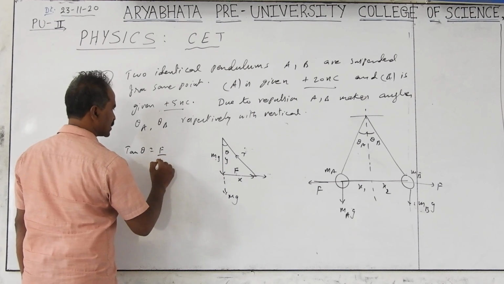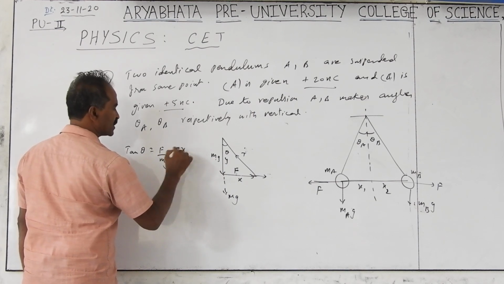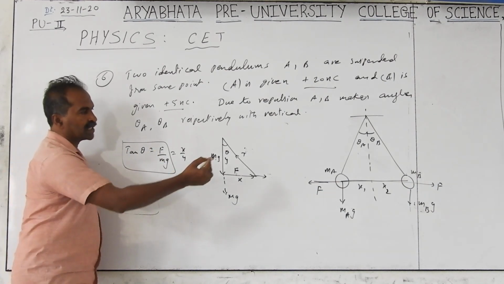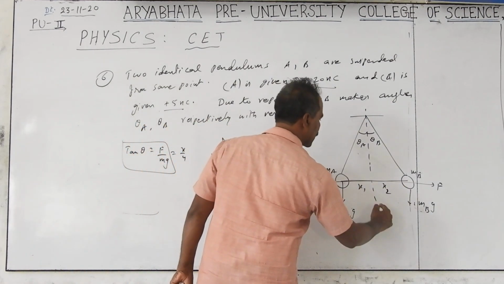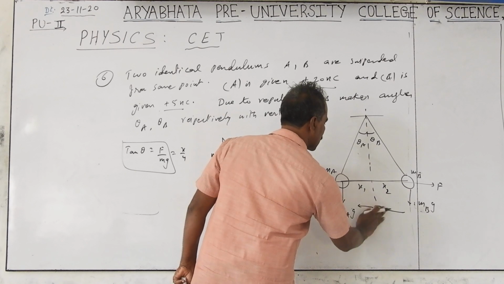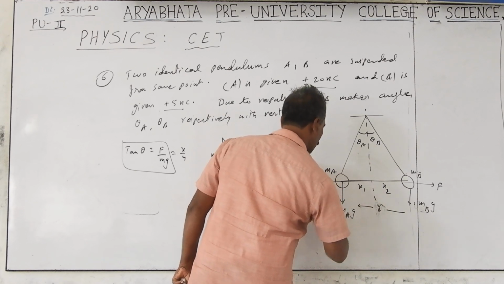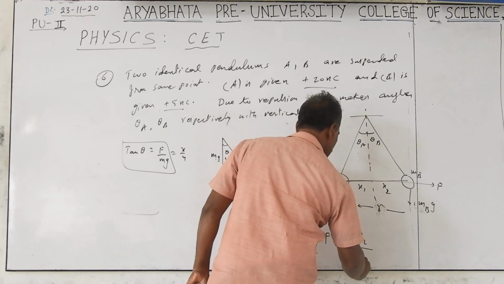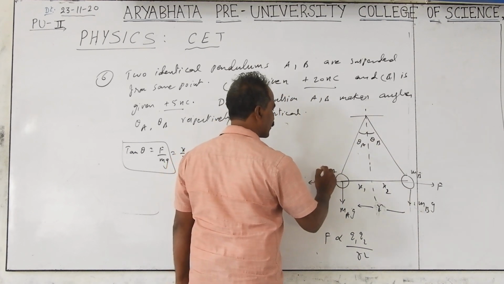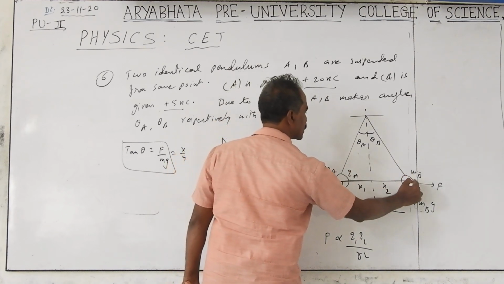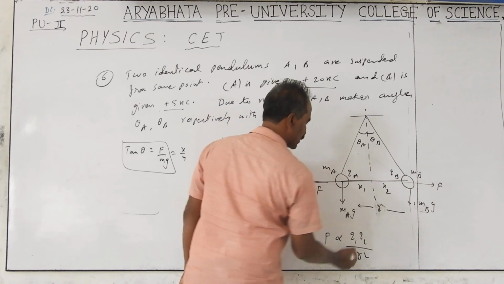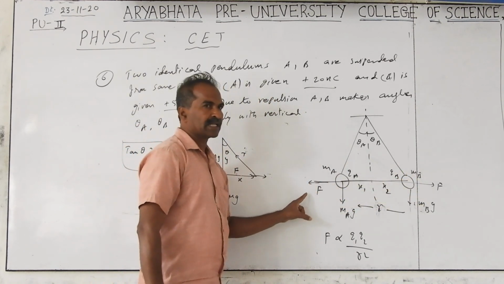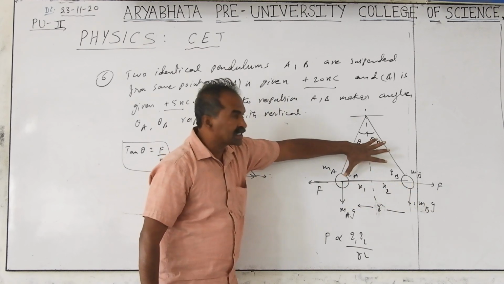Opposite side by adjacent side, which is also x by y. What is important is this: the Coulomb force between the two charges is directly proportional to Q1 Q2 by r squared. The charge on this is Q1 and the charge on that is Q2. The two charges experience only a single force. The force is the same, 10 newton on each. Both are equal forces.